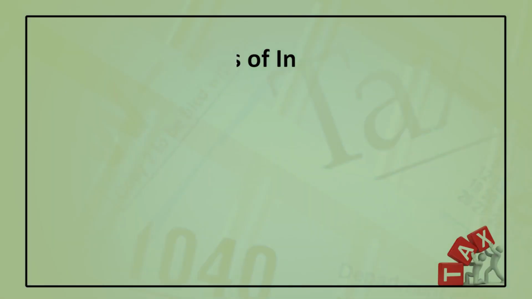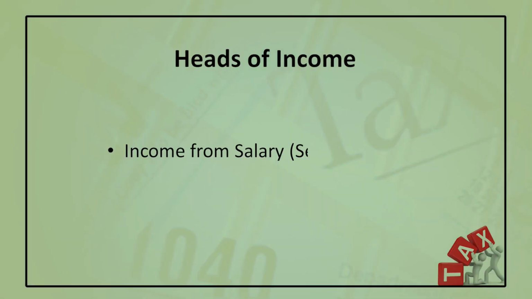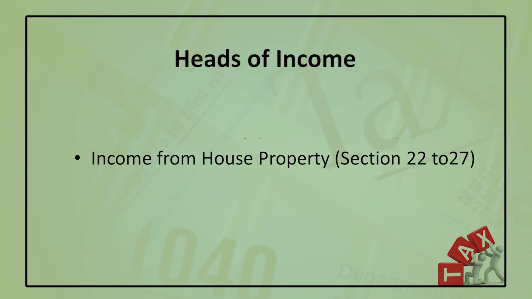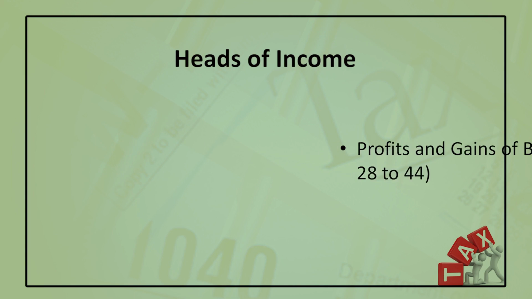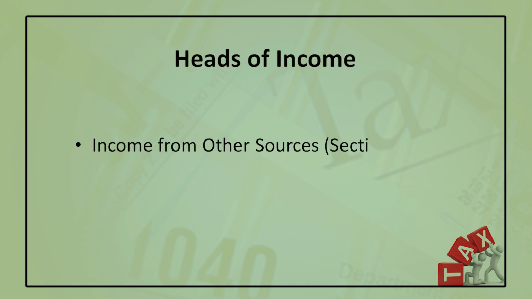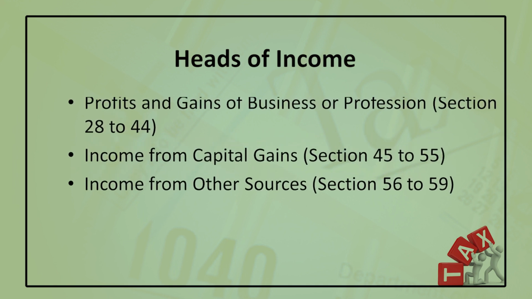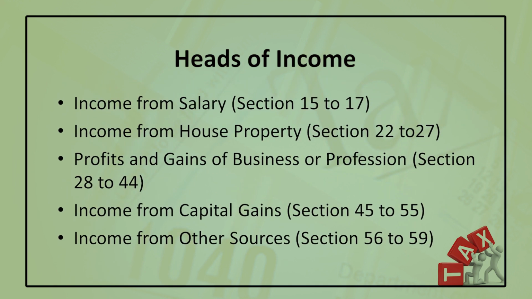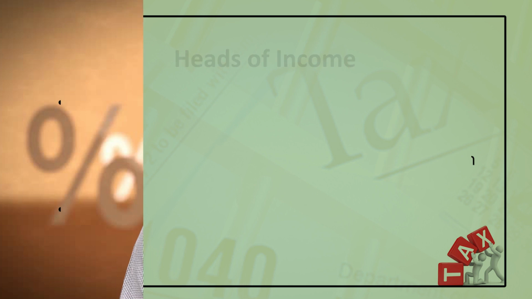We know that as per the Income Tax Act 1961, we have 5 heads of income. They are income from salary, income from house property, profits and gains of business or profession, income from capital gains, and income from other sources. An assessee may have all heads of income, and as per the Income Tax Act, all assessees have to pay tax against their income, because all the persons defined under section 2 subsection 31 are required to pay tax against their income.